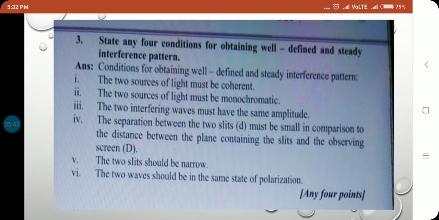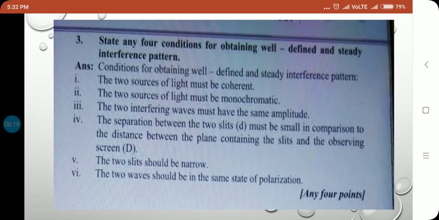There may be constructive interference at one point due to one wavelength and destructive interference at the same point due to another wavelength. This gives a diffused and indistinct pattern. That's why we say the two sources must be monochromatic. They will emit light waves of only one wavelength and single color. Hence, constructive interference as well as destructive interference are obtained separately, giving a steady interference pattern.